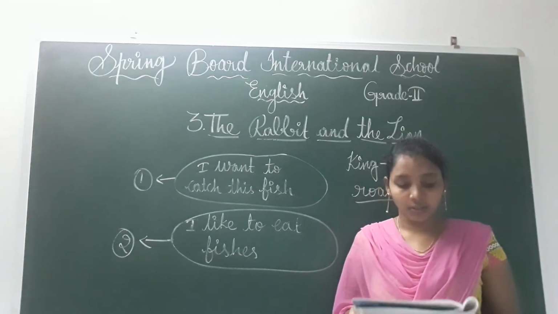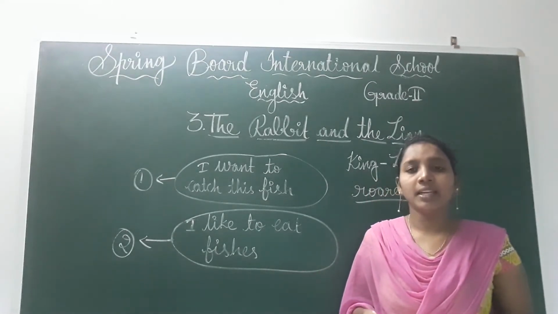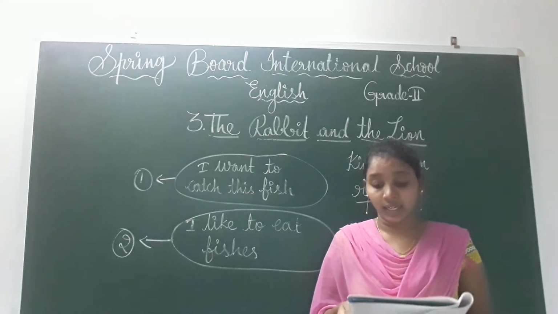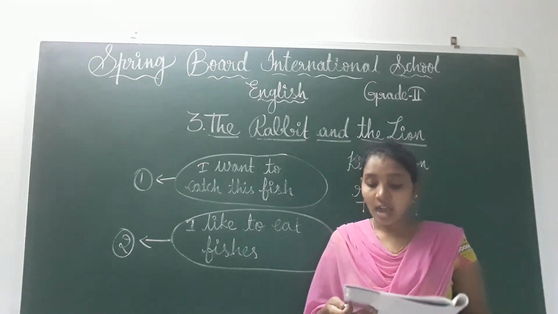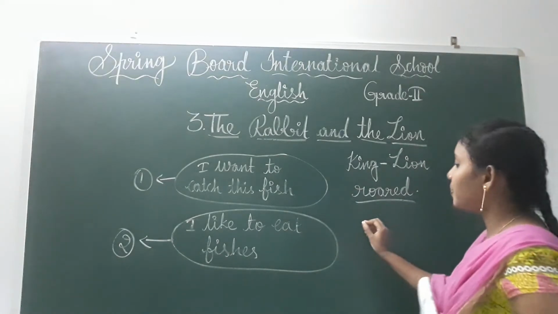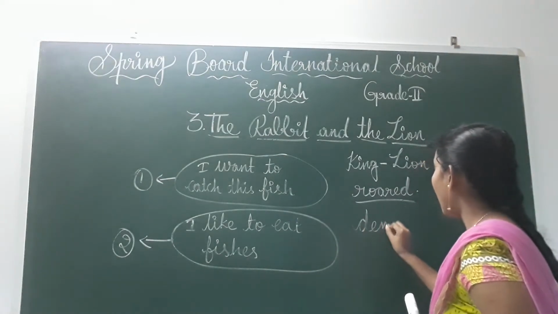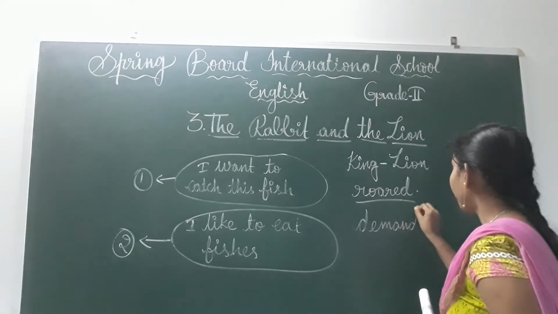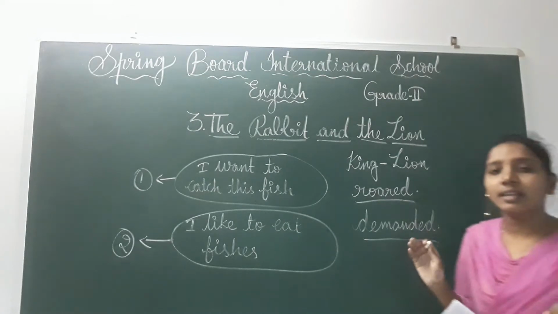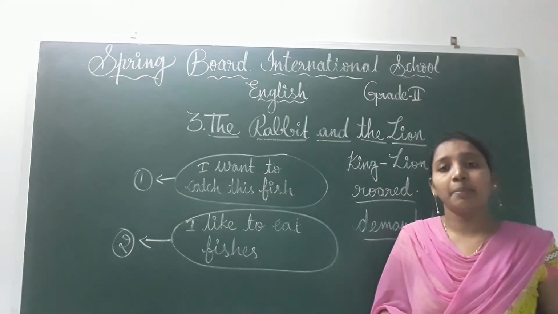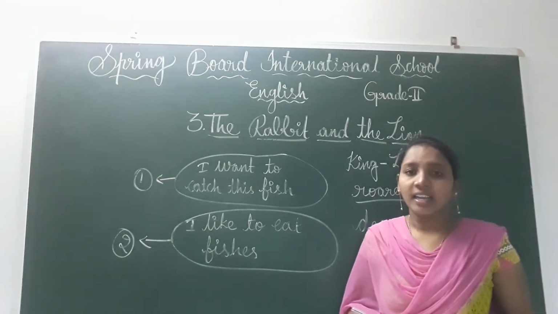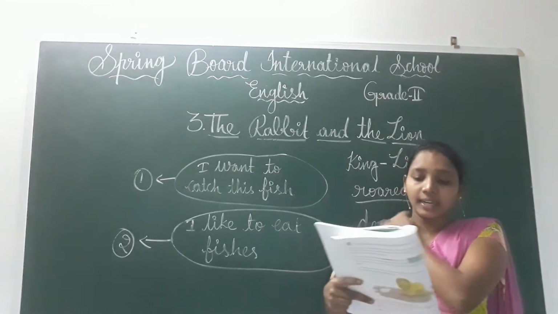He demanded of the rabbit. That means he is not requesting or telling in a good manner, but he demanded. Demanded means what, children? Asked for something rudely. Okay, demanded. See the spelling, children. Demanded means asked for something rudely. That means not in a good manner. See, he is asking the rabbit in a demanding way.